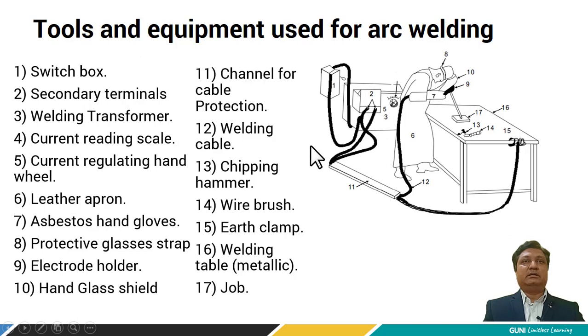Setup, secondary terminal, welding transformer, current reading scale, current regulating hand wheel, leather apron for protection of body, asbestos hand gloves for protection of hand, protective glass straps, electrode holder for holding the electrode or filler rod, hand glass shield for protecting eyes and face, channel for cables, and welding cables, chipping hammer after welding to remove the slag, wire brush for cleaning purpose, earth clamps for connecting with the work,